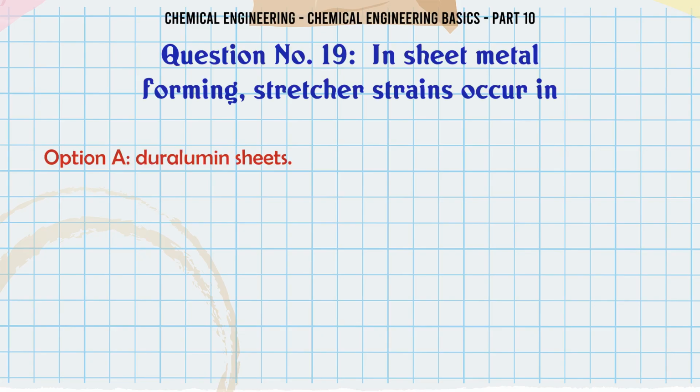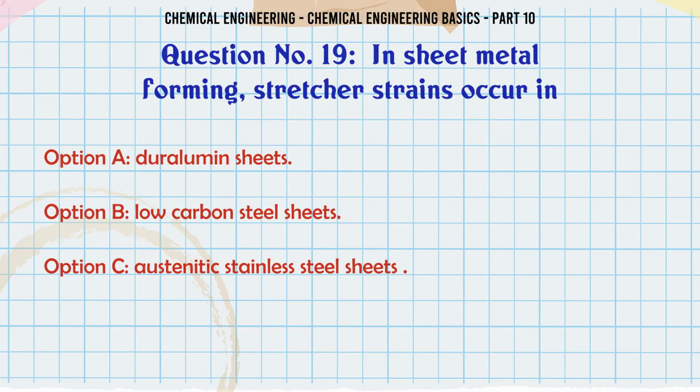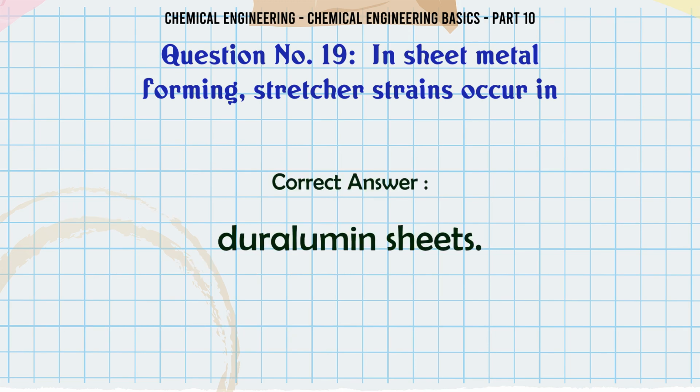In sheet metal forming, stretcher strains occur in A. Duralumin sheets. B. Low carbon steel sheets. C. Austenitic stainless steel sheets. D. Copper base alloy sheets. The correct answer is duralumin sheets.